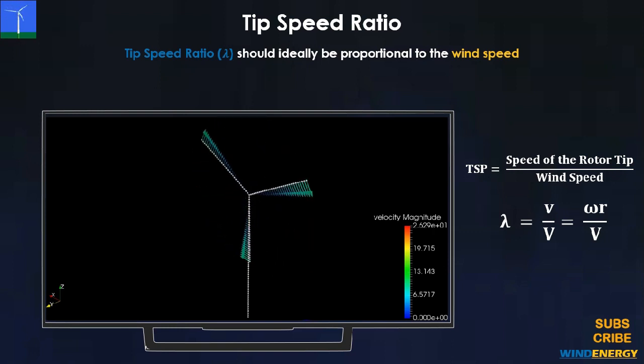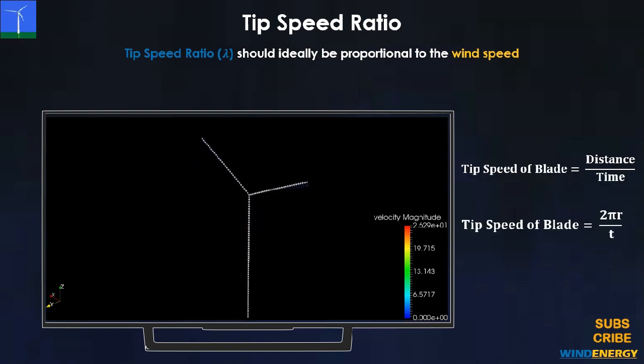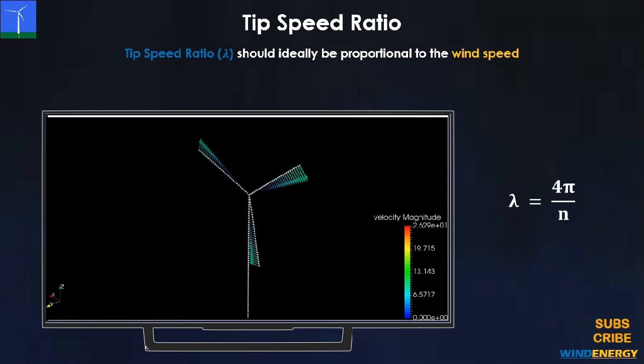Further, if the rotor turns too slowly, most of the wind will pass between the rotor blades unchecked, and if the rotor turns too quickly, the blurring blades will appear like a solid wall. So the tip speed ratio should be adjusted for optimal efficiency to extract maximum power.